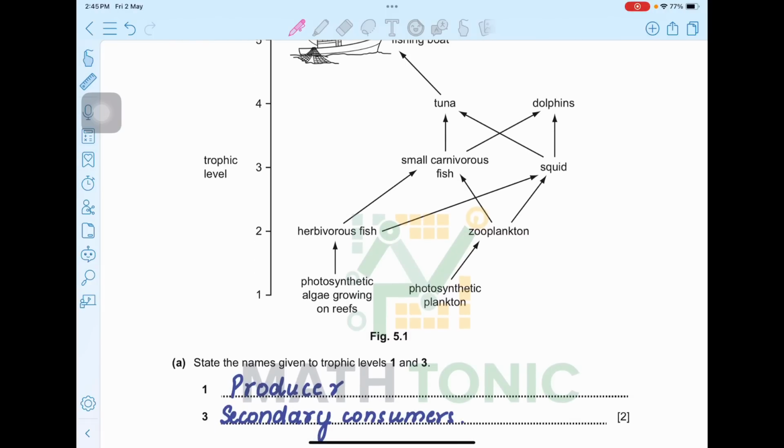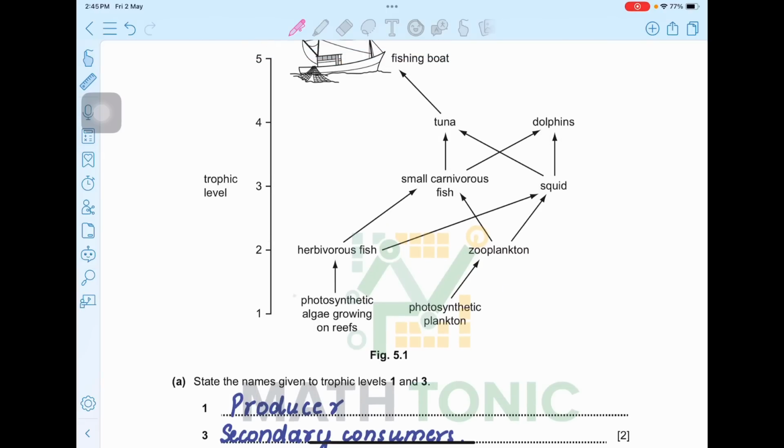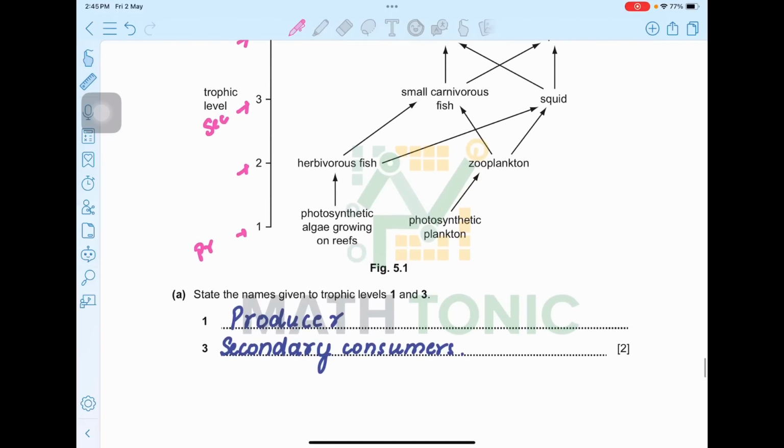State the names given to trophic level 1 and 3. Now please pay attention. The first trophic level here is of producers. So trophic level 1 is producers. Then primary consumer, secondary consumer, tertiary consumer, and quaternary consumer. So this is your quaternary consumer, this is tertiary consumer, this is your secondary consumer, and primary. So it is asking you about first and third. So this is producer, okay, and this is level 3, secondary consumer. Okay, so this is the answer I have written here.